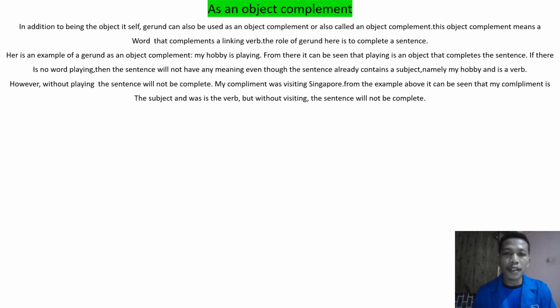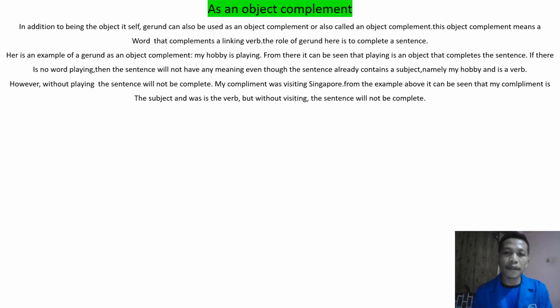My hobby is playing. From the example there it can be seen that playing is the complement that completes the sentence. If there is no word playing, then the sentence will not have any meaning, even though the sentence already contains a subject, namely my hobby, and a verb, is. However, without playing, the sentence will not be complete.